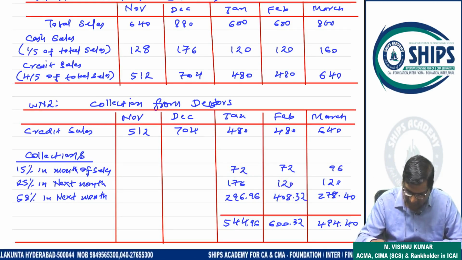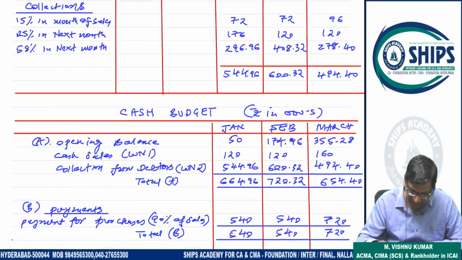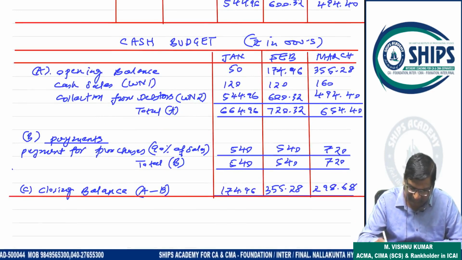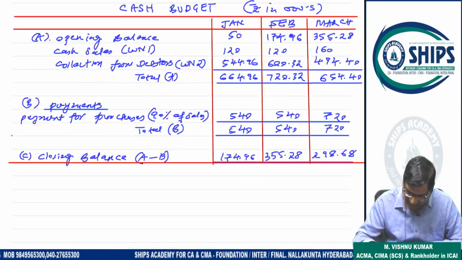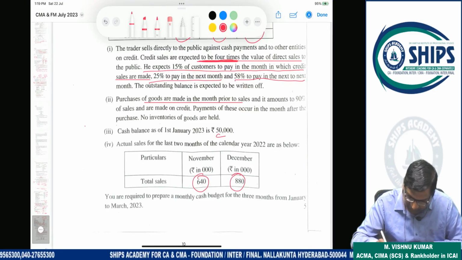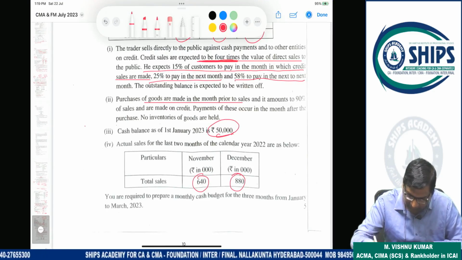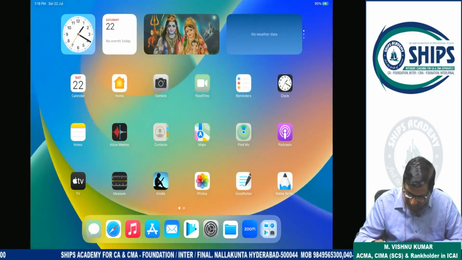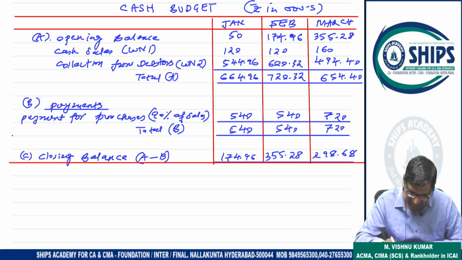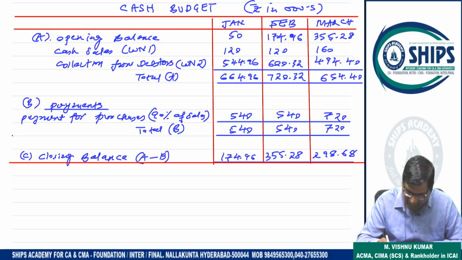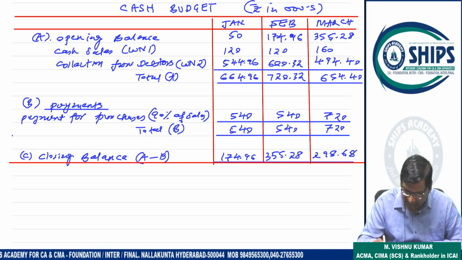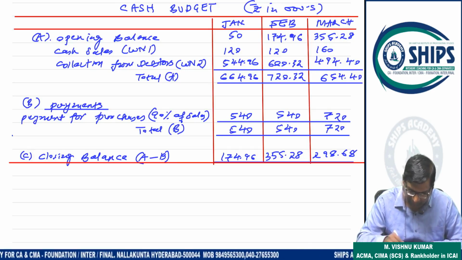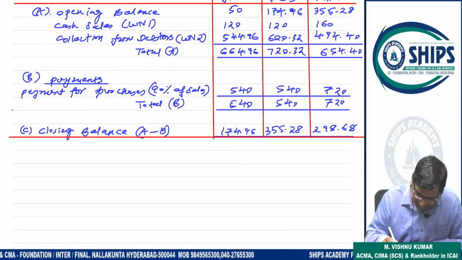Now this collection from debtor is completed. Yes, sir. Now the cash budget. Opening balance given here is 50,000. Now collection from debtor and cash sale. Cash sale plus collection from debtor, total 644.96, 720.32, 654.4. Now payment to supplier. Payment to supplier I will explain.